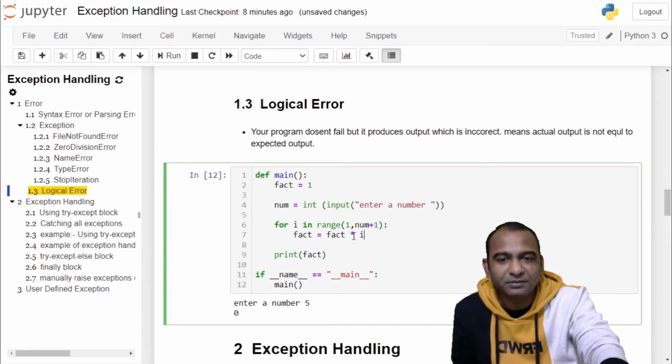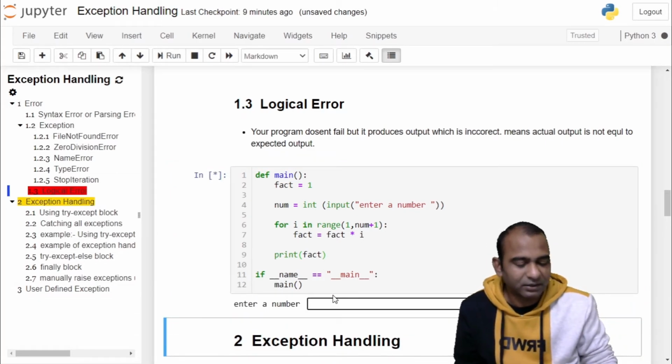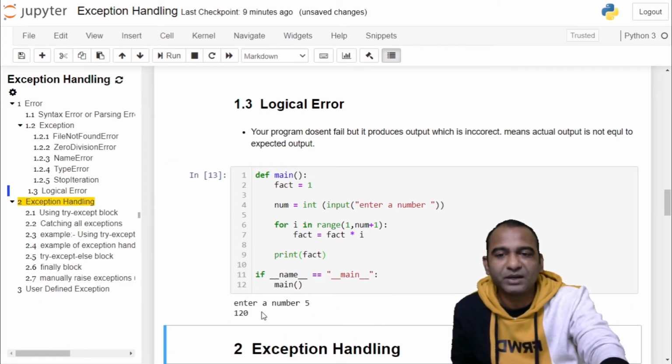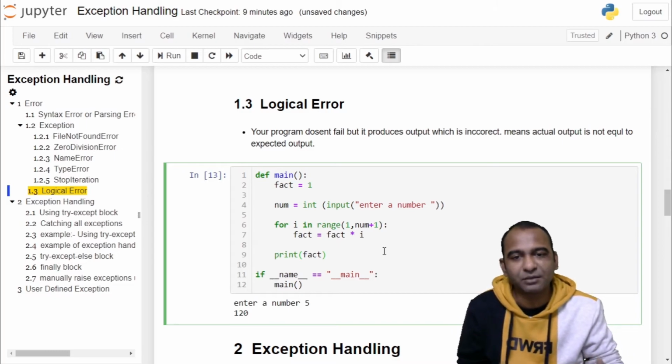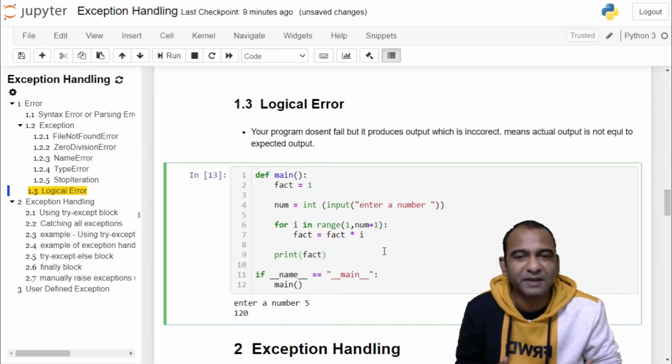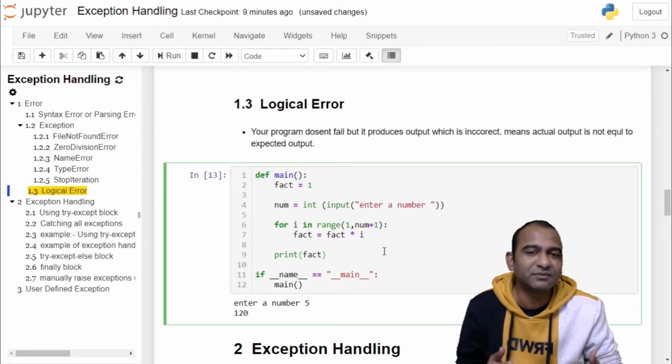Respectively, factorial will be computed and stored in the fact variable, and in the last it will be printed. Click on the cell and run the cell. When we give 5 as an input, it produces 120 as the output. Meaning it ran successfully. The logical error was removed, which was that we were multiplying fact by 0 and storing in the fact variable. In the next case we updated it.